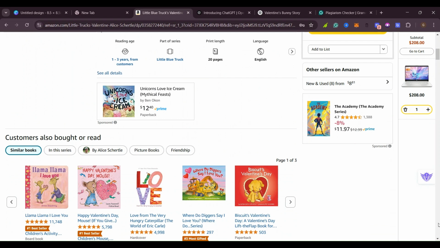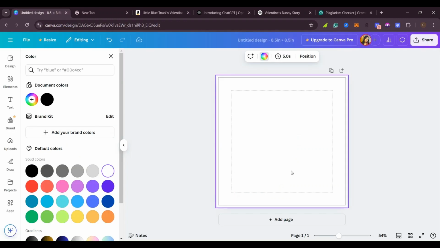By the measurements we are going to use 8.5 by 8.5, and we are going to go ahead in Canva. If you don't know what Canva is, it's a free tool that you can go ahead and sign up for today. But if you want some extra features in Canva, then you have to upgrade to the pro version. Yes, but you can still use it on the free version and it will still work well for you. But when you are using the free version, there are some things that you cannot use, things which have this yellow icon, like a crown.